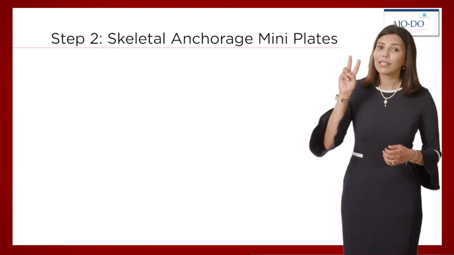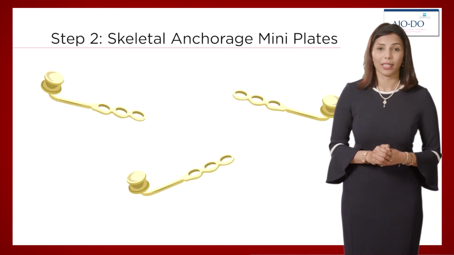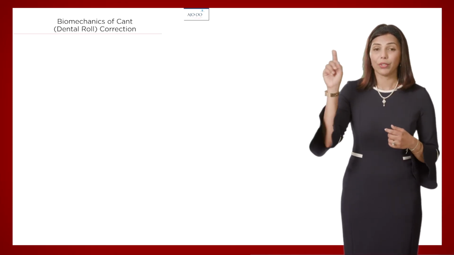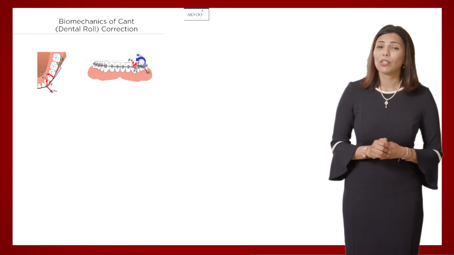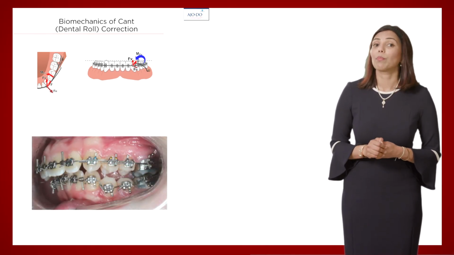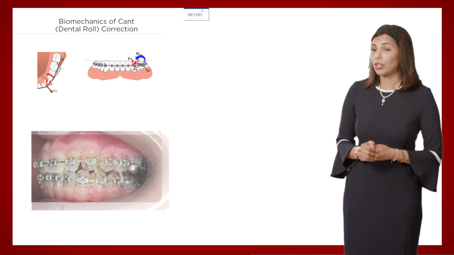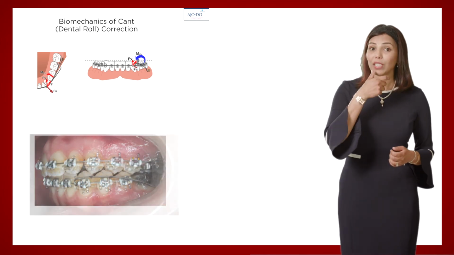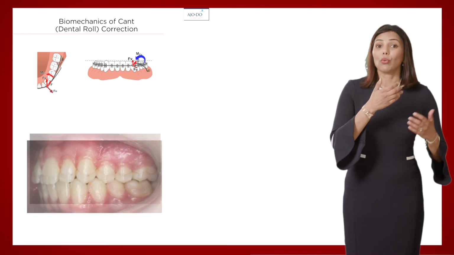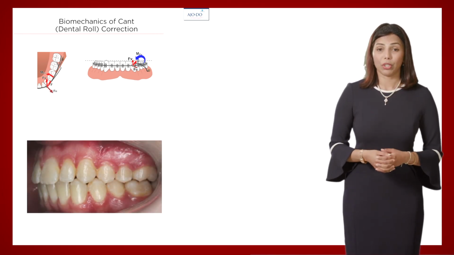This brings us to the second unique feature of our treatment plan, which was placement of skeletal anchorage mini plates during the first surgery. These mini plates are extremely useful when we have major corrections that need to be done post-surgically. In our patient, this was correcting the roll of the dentition by placing a cantilever from the skeletal mini plates to extrude the entire left lower posterior dentition.